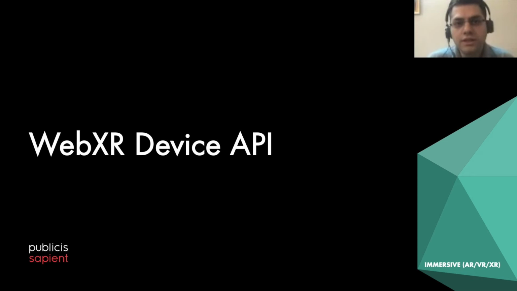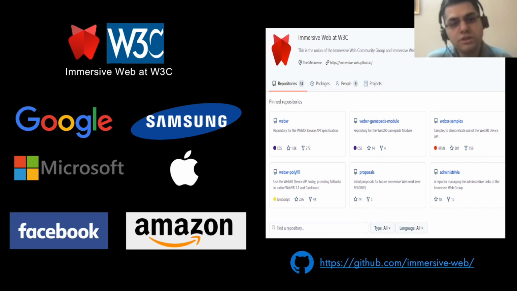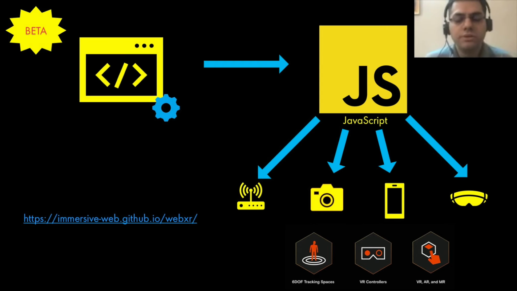So if it's all good, we can start looking at the WebXR Device API. Great companies like Google, Microsoft, all of these people have come together and started to work towards this standard, which will define how immersive experiences are built on the web. And this is a great resource for people to have a look. They have come up with something called the WebXR Device API, and this is a great slide to explain that.